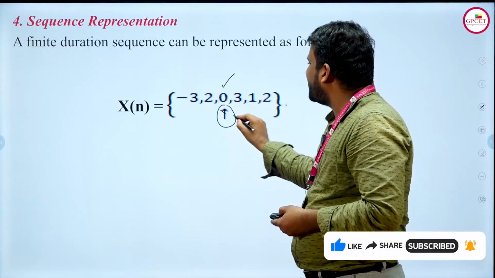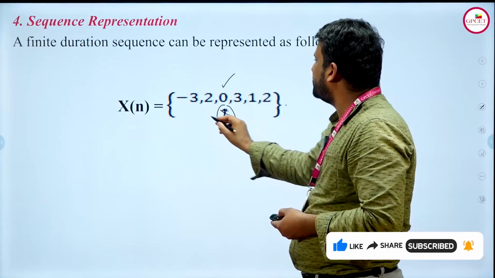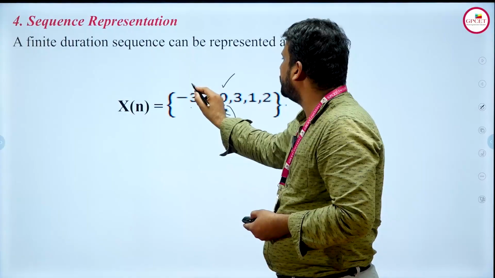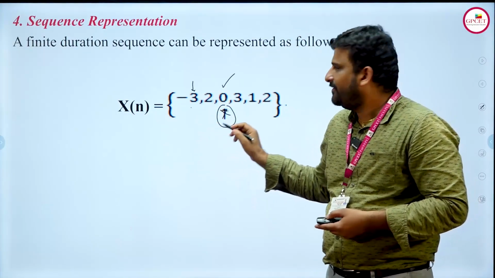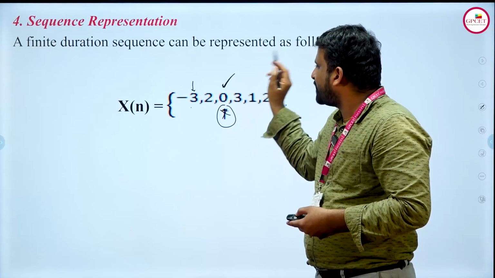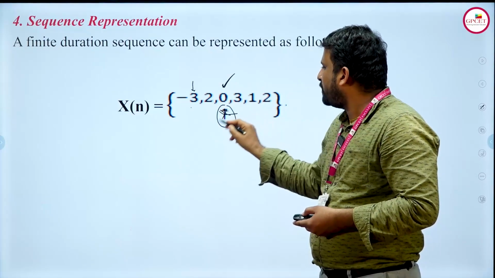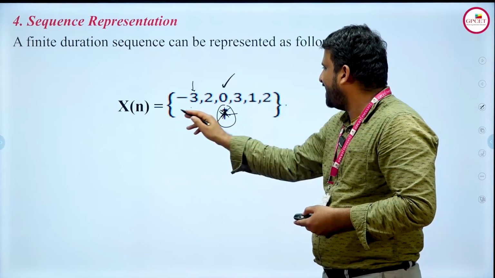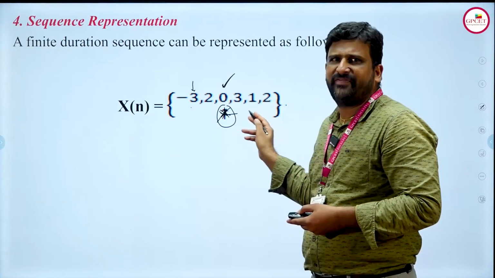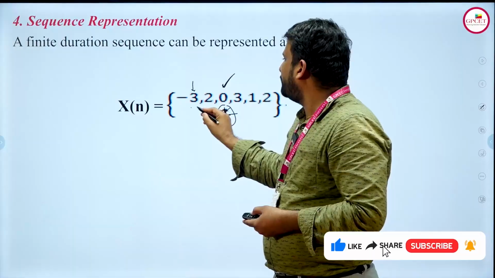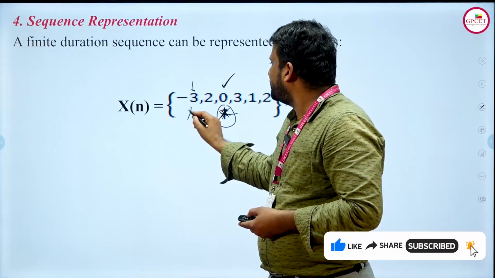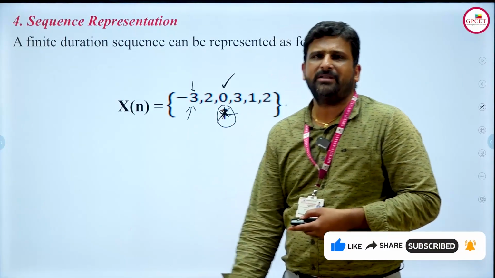If this arrow mark is not given, then we need to consider that the starting value is 0, which will be the origin. That means if the arrow mark is given, then we consider the origin to start from that value. If a sequence is not indicated with an arrow mark, then we need to consider the starting value as the origin of that particular sequence.